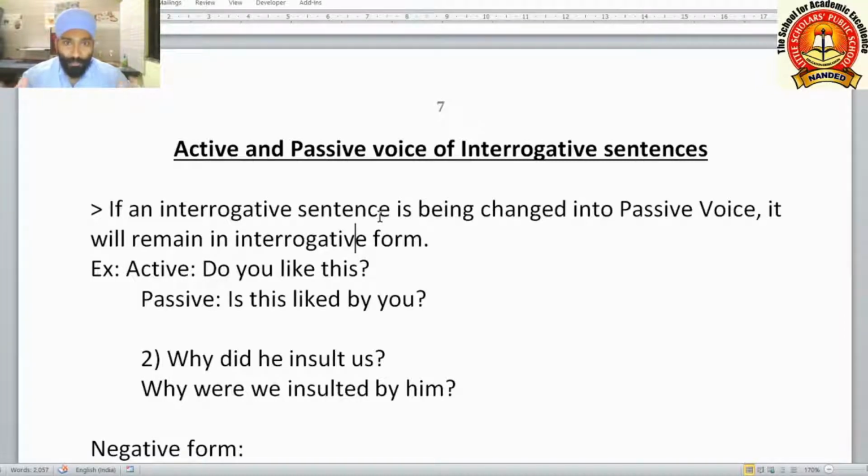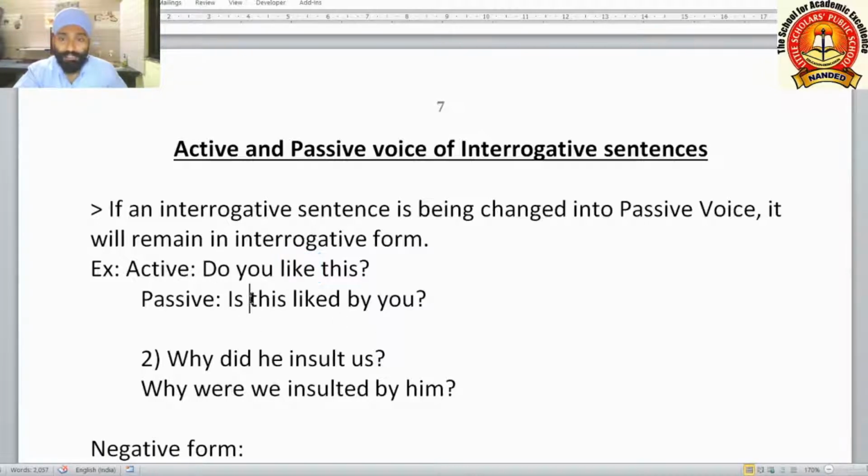And this procedure we are going to learn here, how to change the voice of interrogative sentences, WH as well as verbal questions. Let us see an example of one verbal question and one WH question here. Do you like this? See here, this is a verbal question because it is beginning with the verb do, that is a helping verb, and this question is in simple present tense because do is there, and the V1 form of the verb we use after do or did.